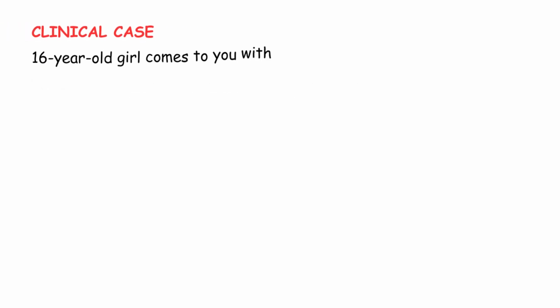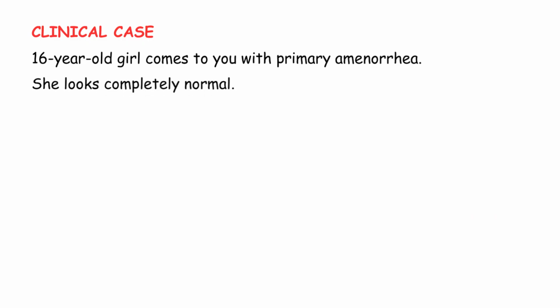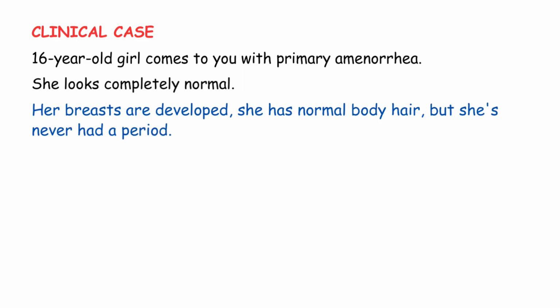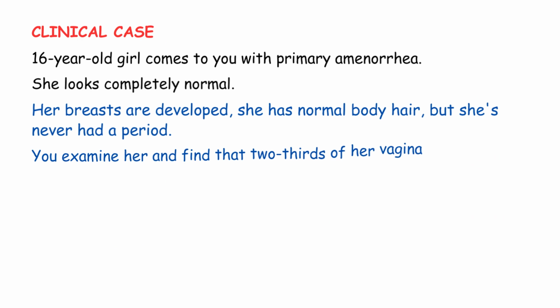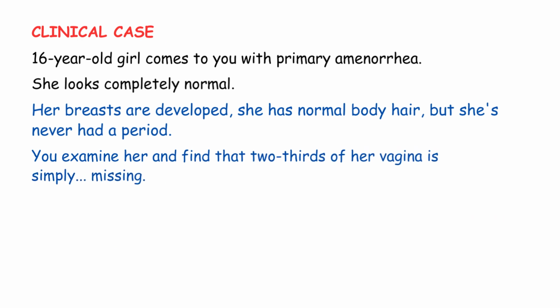A 16-year-old girl comes to you with primary amenorrhea. She looks completely normal. Her breasts are developed, she has normal body hair, but she's never had a period. You examine her and find that 2/3 of her vagina is simply missing. This is Mullerian agenesis, and it's more common than you think. Let's dive into Mullerian agenesis, also known as Rokitansky syndrome.